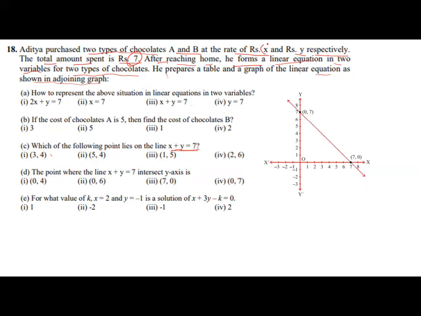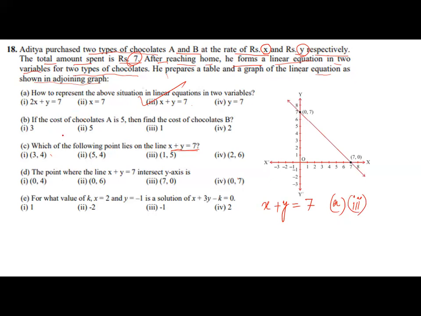Because one chocolate is x, the other is y, and the total money is 7. So it gives you x plus y is equal to 7. So this is the equation. Where is the answer? The third part is the answer for A. For A, the answer is 3.